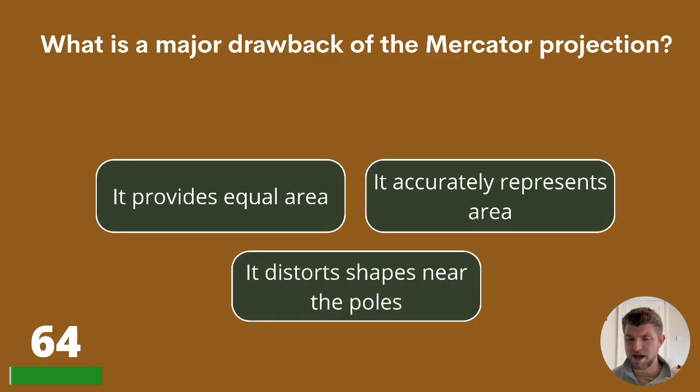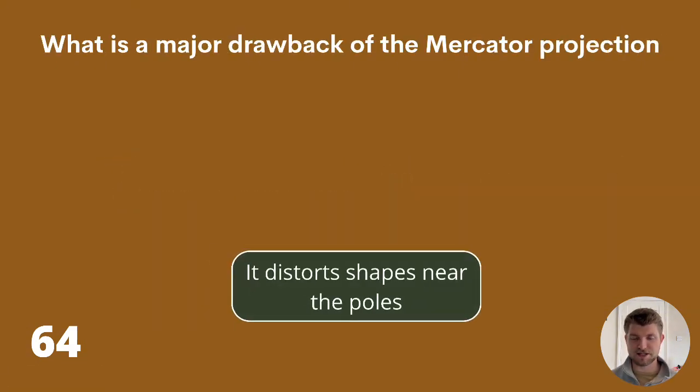What is a major drawback of the Mercator? It provides equal area, it accurately represents area, or it distorts shapes near the poles. If you don't know what any of that means, make sure you have a guess, it might boost those points. The answer is it distorts shapes near the poles.